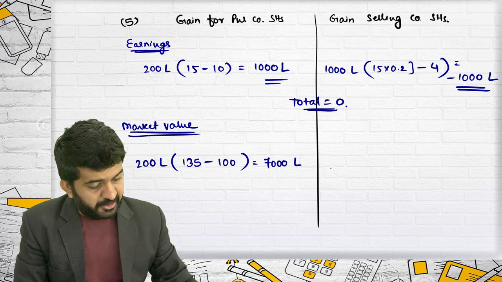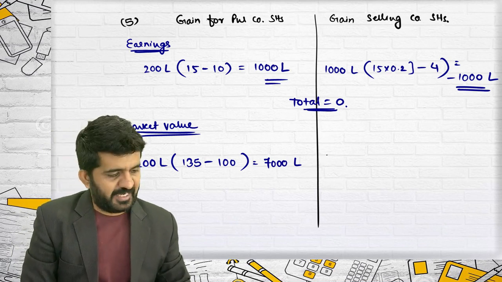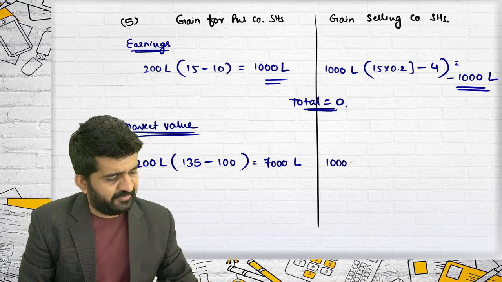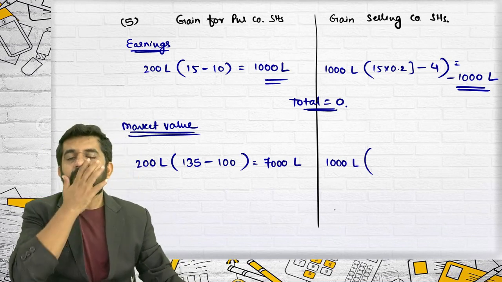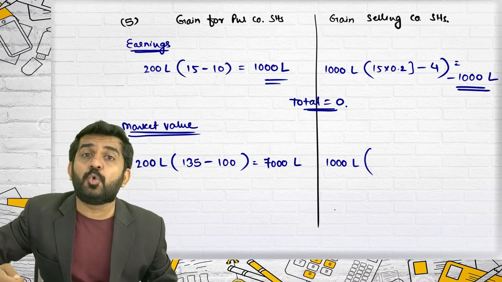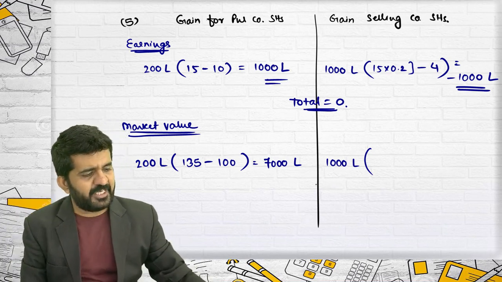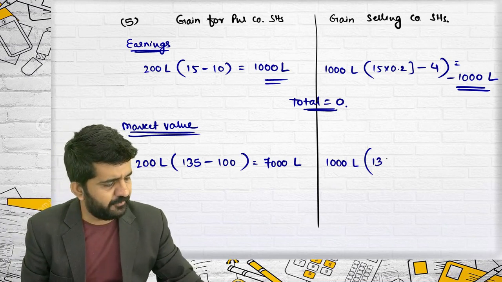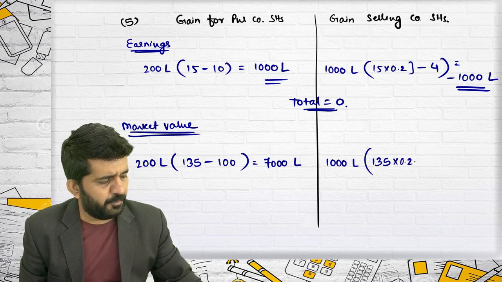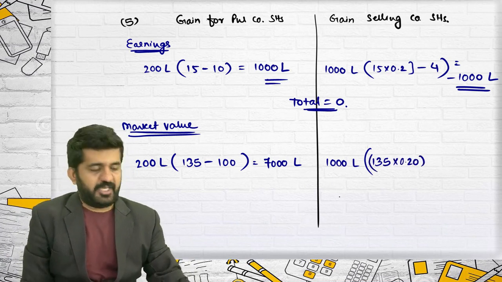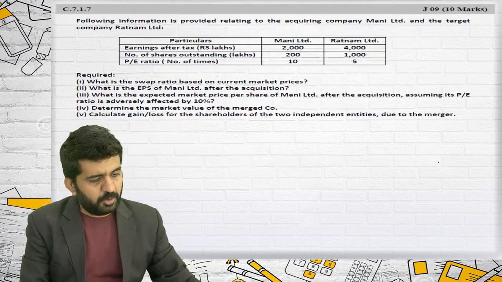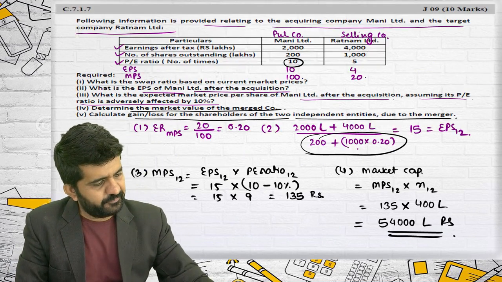Concentrate over here. Market value of selling company shareholders. How many shares were they having? 1,000 lakhs. I am finding out equivalent MPS. What is the new MPS? 135. But they hold only 0.2 shares for every share held. Minus, what was their current MPS? 20.